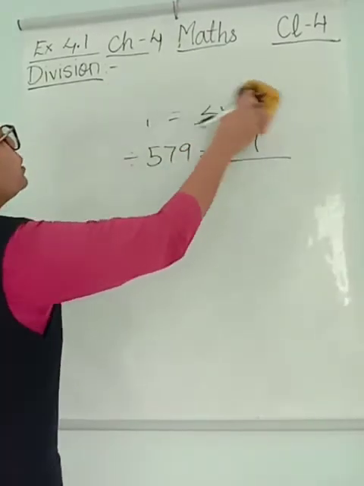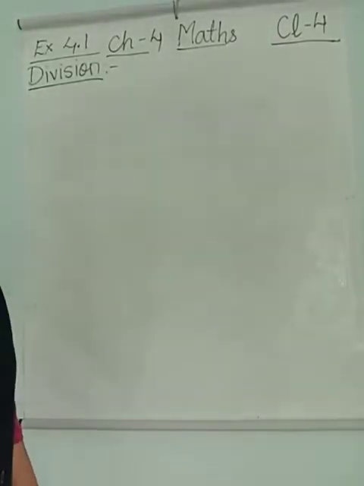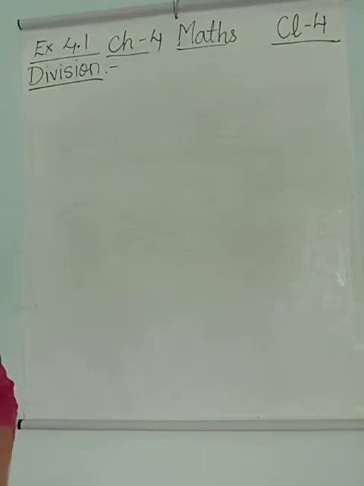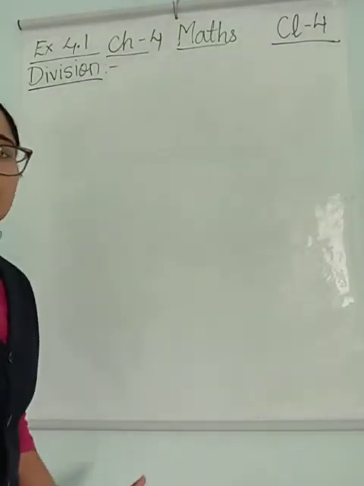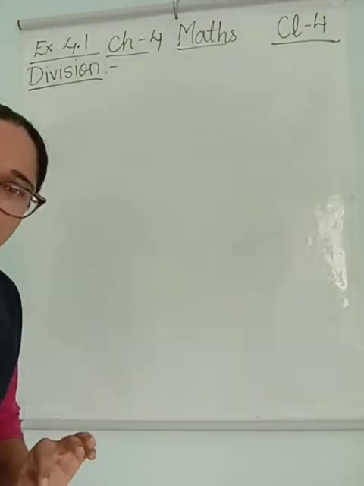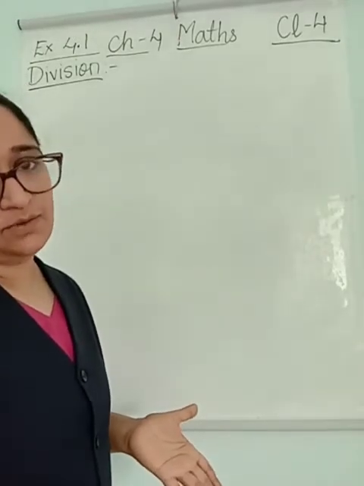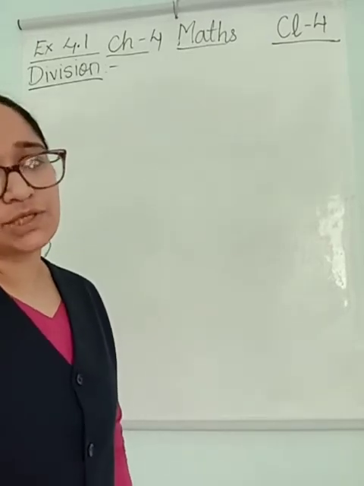Let's move on to 4.2 now. In this exercise we are going to learn about division by a short method. But since we know the long method, we have done it with the long method, so we will continue doing it with the long method. You will not learn the short method since it is a bit confusing, and we are going to do the sums by the long division method only. So we will solve exercise 4.2 by the long division method.